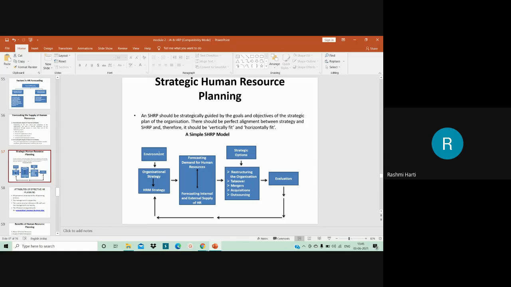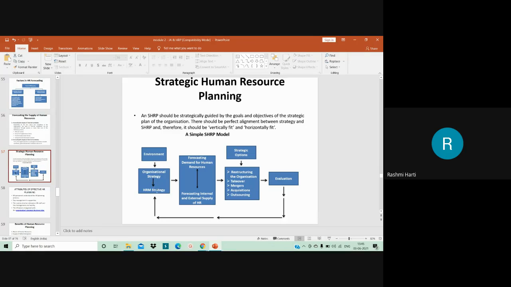So based on the internal environment and external environment and the changes happening in them, the strategy of the organization changes. When the strategy of the organization changes or is implemented, at times the HRM strategy also changes and is implemented.